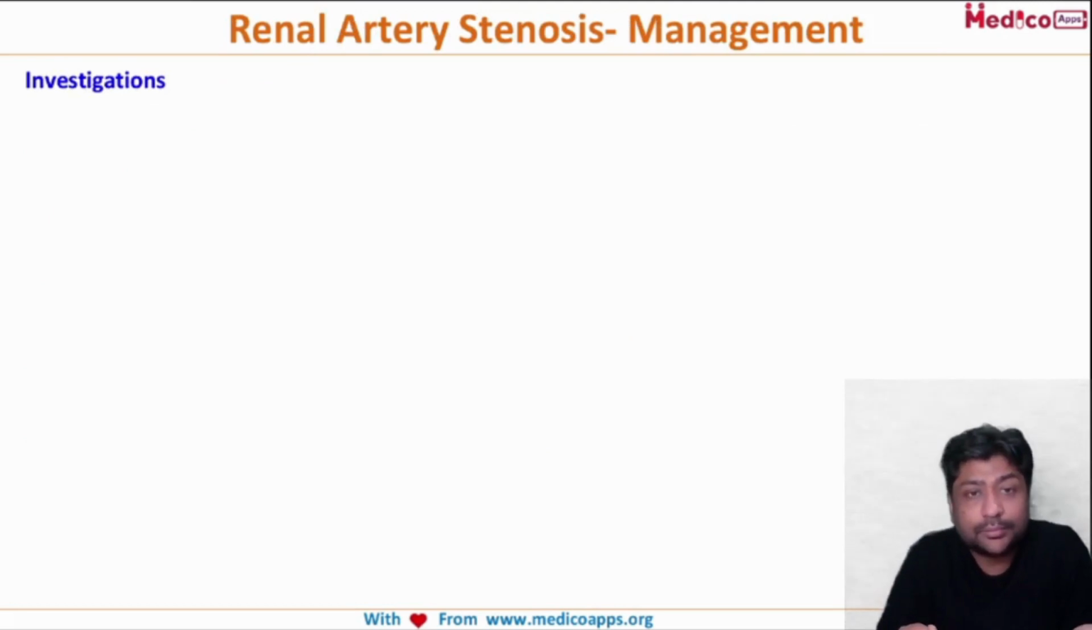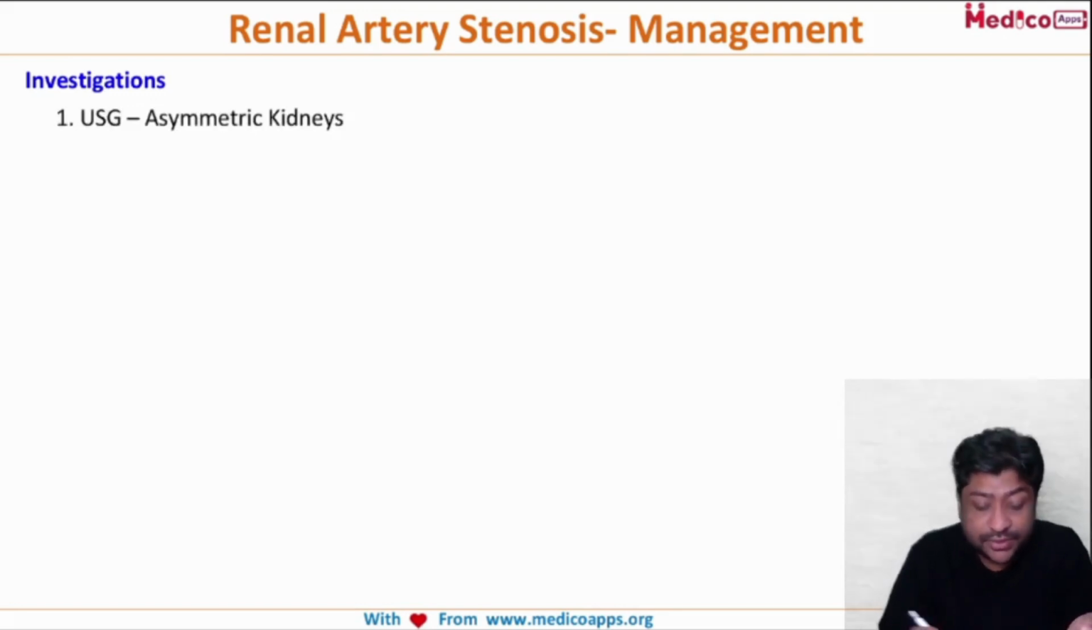Let's look at the management of this patient. First we have to work up this patient. What is the first investigation when you think of renal artery stenosis? Remember, the first investigation is ultrasonography. It's non-invasive and very easy to get done at any center. And what will you find on ultrasonography of the abdomen?